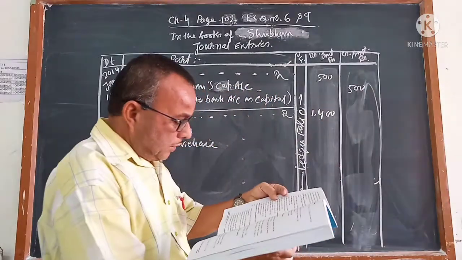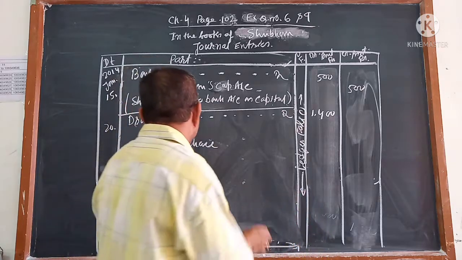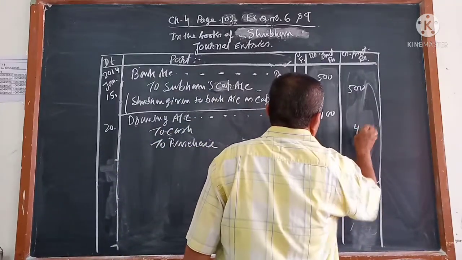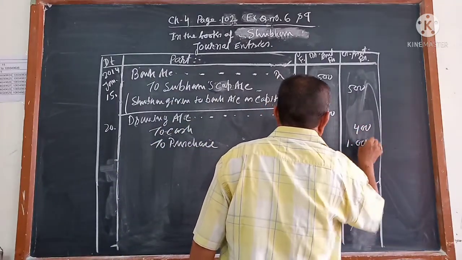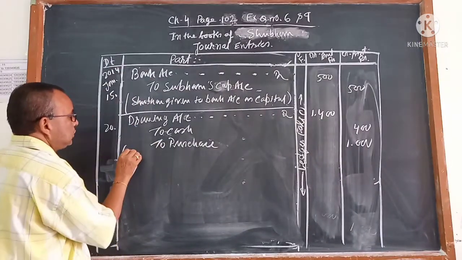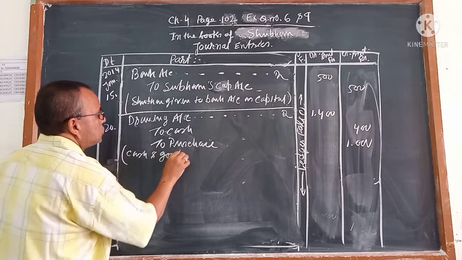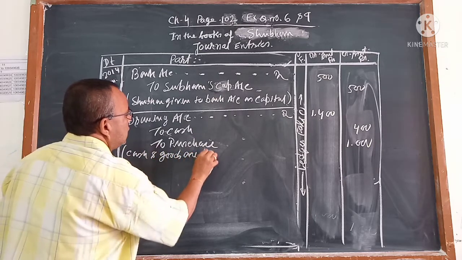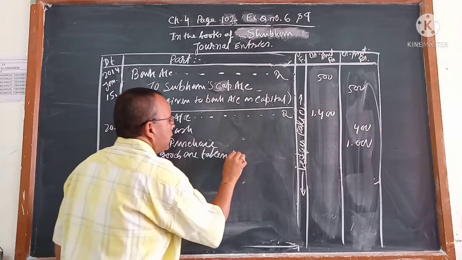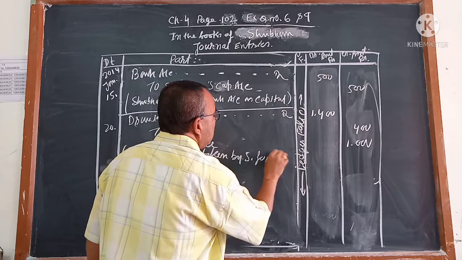And out of that, cash is 400 and goods 1000. Cash and goods are taken by Shubham for PU.